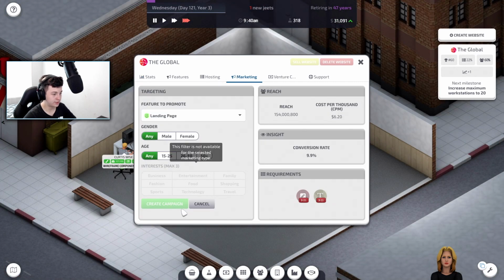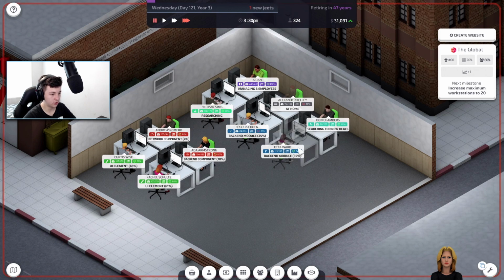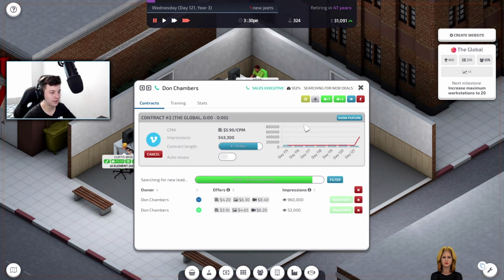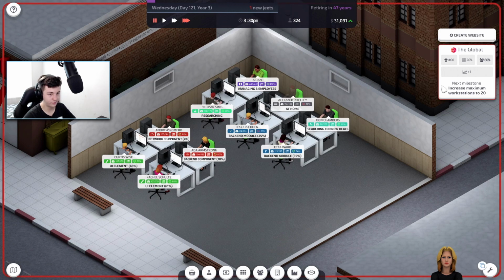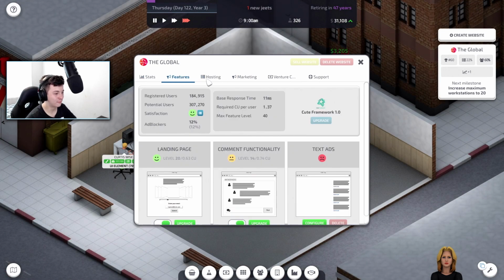Let's go text ads. Can we do a text ad conversion rate? We kind of need to get marketing. All right. Who's doing our marketing stuff? Who's our marketer? Do we have a marketer? No, we don't. Okay. It's probably something we need to look at, guys.